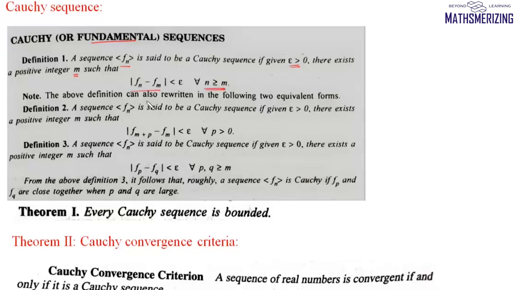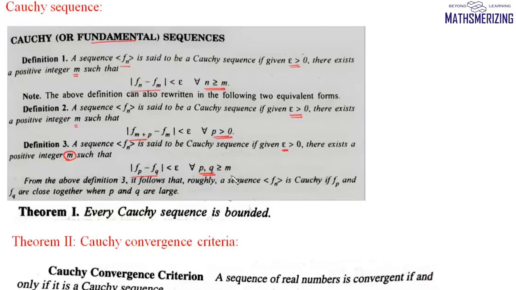Now we can write this definition in two equivalent forms. The first form is: for any epsilon greater than 0 there exists a positive integer m such that |F(m+p) minus Fm| is less than epsilon for all p greater than 0. Or we can say a sequence Fn is said to be a Cauchy sequence if for any given epsilon greater than 0 there exists a positive integer m such that |Fp minus Fq| is less than epsilon for all p, q greater than or equal to m.